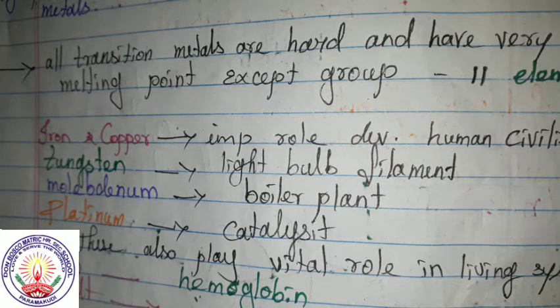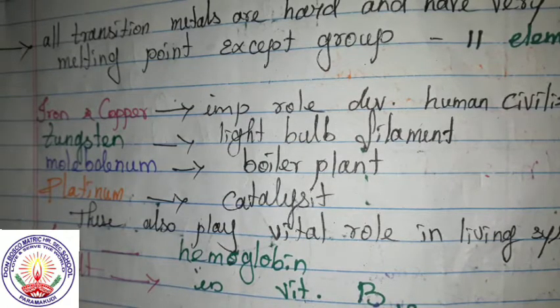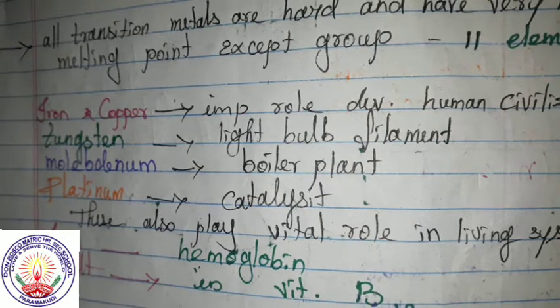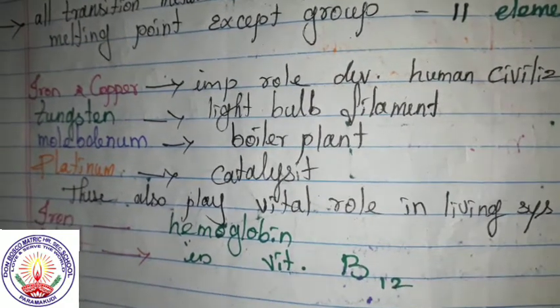These also play a vital role in living systems. Which ones play the vital role in living organisms? That is iron in hemoglobin and cobalt in vitamin B12.